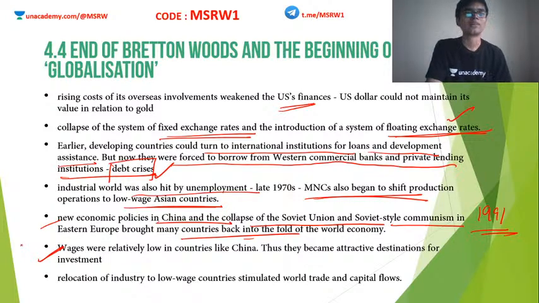So when you study this portion, you have to link it with India. Look at it from India's perspective. Whatever happened in the world, say World War I, World War II, or the Great Depression, the other crises, and so on, study with an Indian perspective. Okay, so that is it.